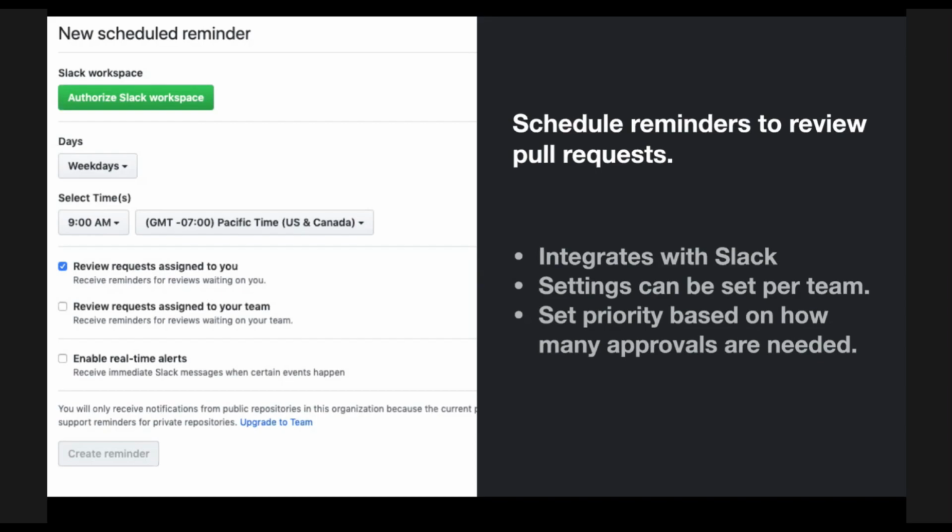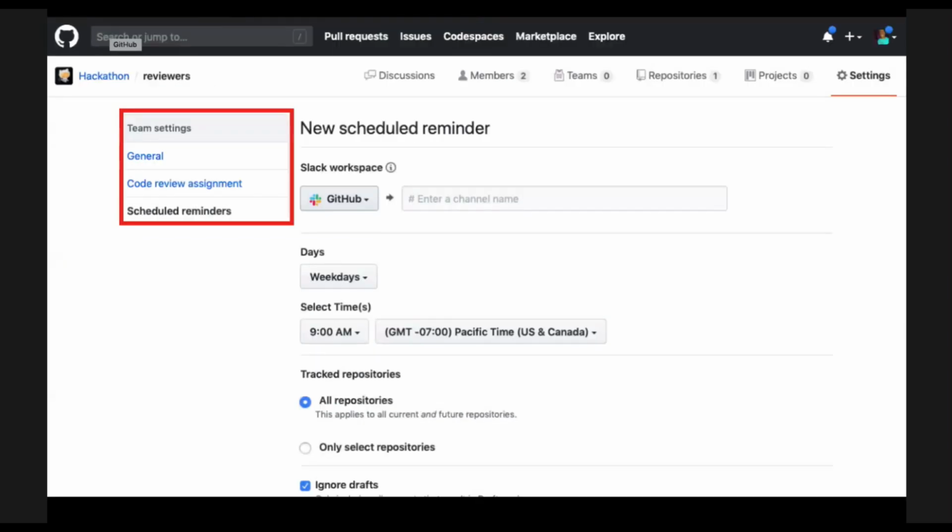I always explain this feature this way: whenever I ship code, the first thing I do when I open a pull request is go directly to Slack and paste that PR for everybody to review. And then what happens is no one looks at it, and the next day, on Tuesday, I go back to Slack and ask everybody to look at my PR. And then Wednesday, and then Thursday, and then Friday. I don't ship on Fridays because, it's Friday. So you don't have to go back into Slack repetitively over and over again.